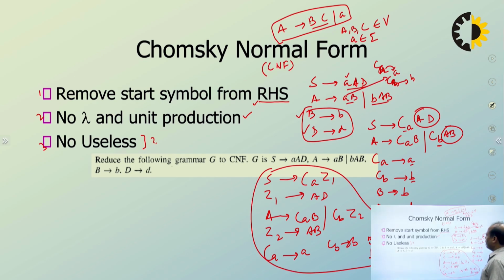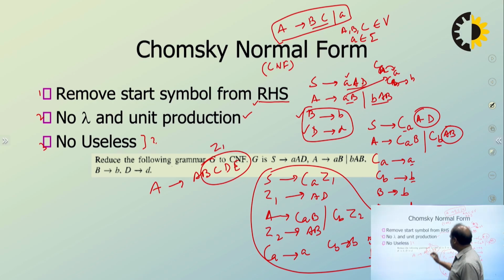Please note that if you have a production like A goes to A, B, C, D, E, you can take part of it as a non-terminal Z1, or any other symbol suitable to you.